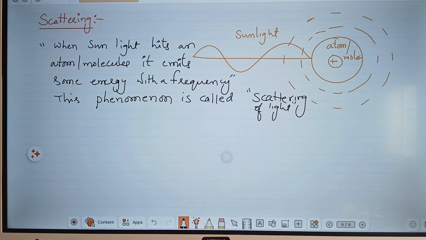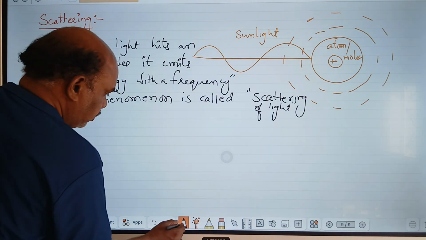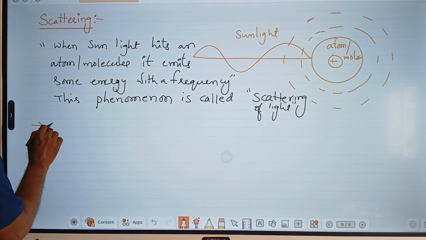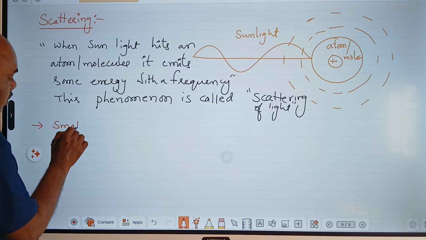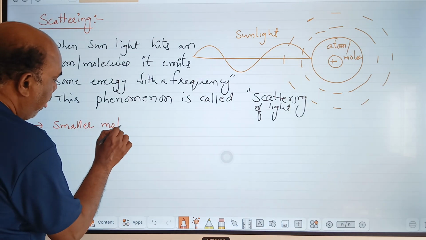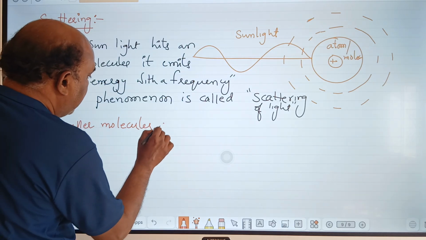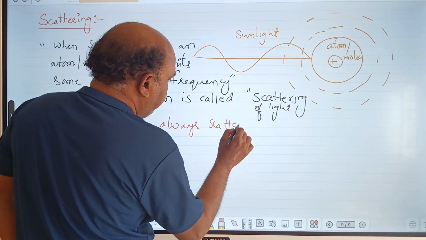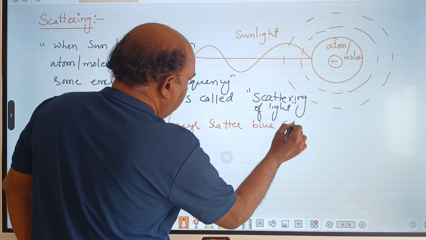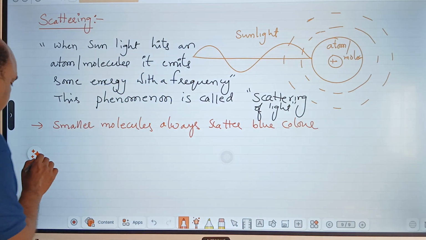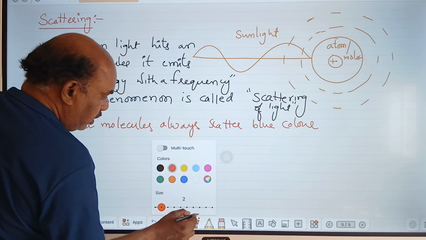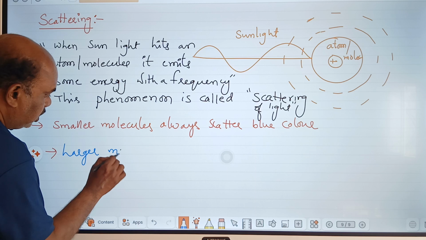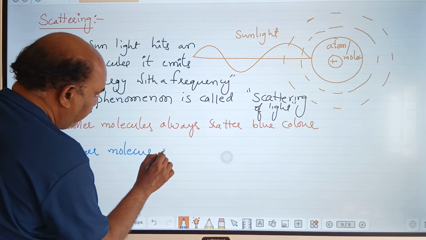Point number 2: smaller molecules always scatter blue color. Next point: larger molecules emit white color.